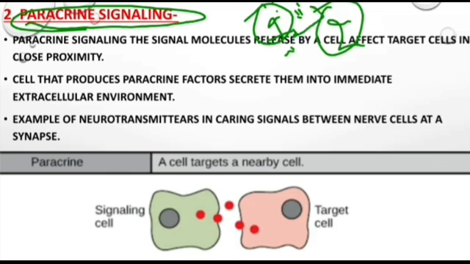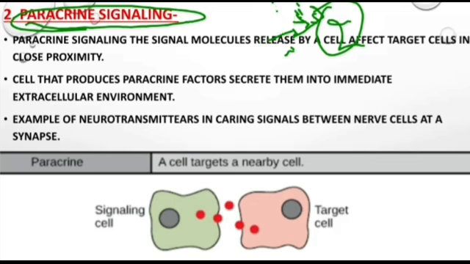The target cell presents some receptor in the plasma membrane. This molecule will go and bind with that plasma membrane receptor to form a ligand and receptor complex. After forming the ligand receptor complex, it will receive some downstream signal that will lead to its effect, and the target cell will show its effects.